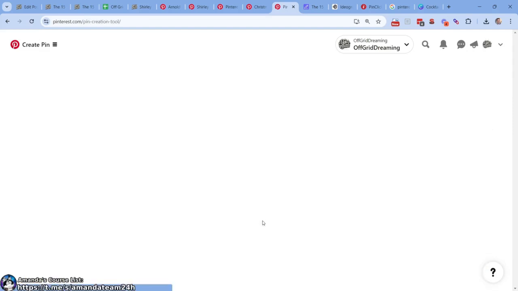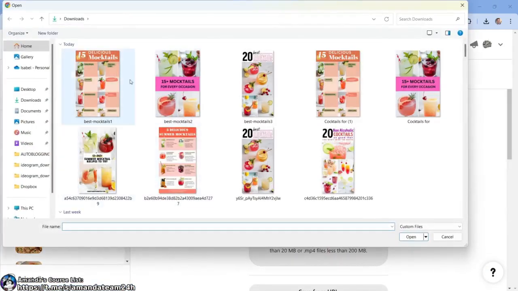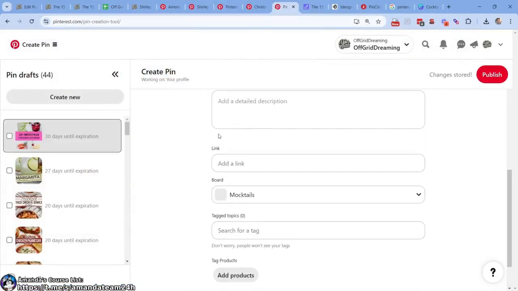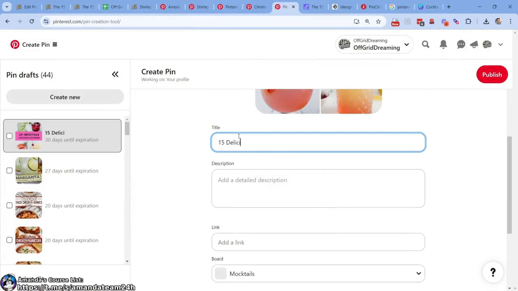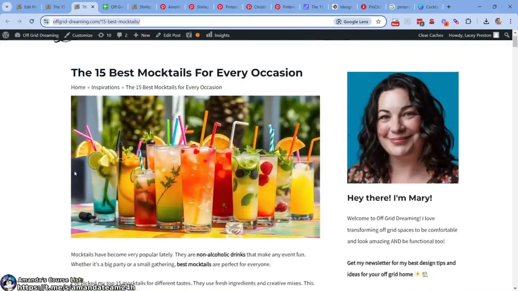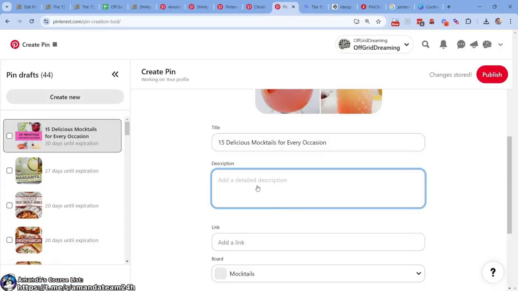Let's go create pin. Here we go. This is good. Let's go 15 delicious mocktails for every occasion. Now we're going to get the link. And because it's not that many things, there's like only 3 pins we're going to do here. I'm not going to go to ChatGPT. I might actually use my brain. These mocktails are perfect for dinner, lunch, and throughout the year, right?